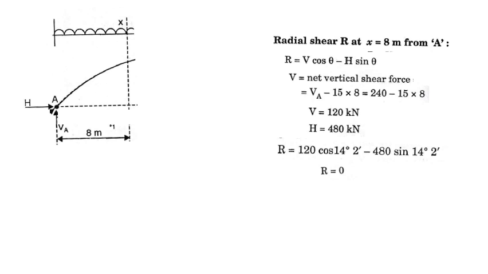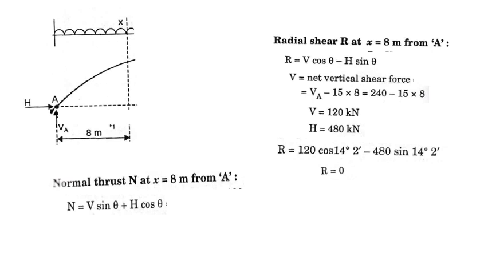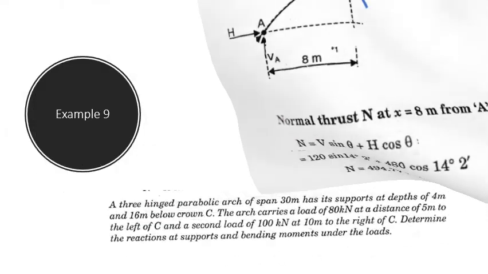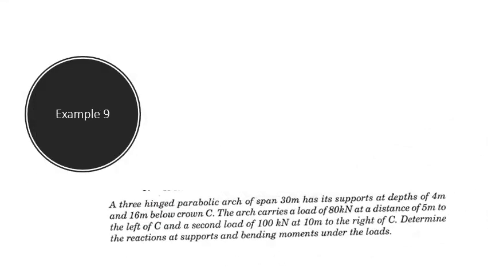Okay, next substitute the equation for the normal thrust. V sin theta plus H cos theta. V we have already found out, that is 120 kilonewton. Substitute theta also, you know. Substitute that value. We get N as 494.77 kilonewton. This is the normal thrust. This is the radial shear at the given section. Okay, here it is. I thought that I would give it as the practice, but it is solved. Okay, let's go on to the next problem.